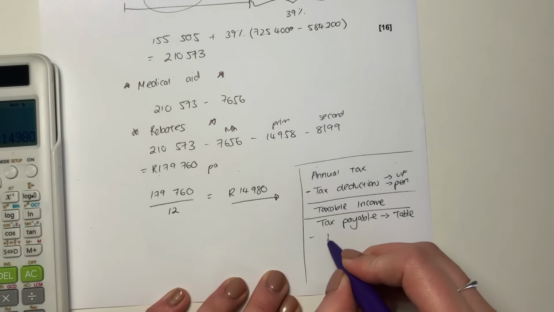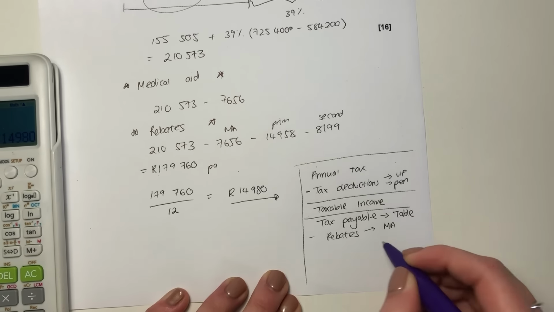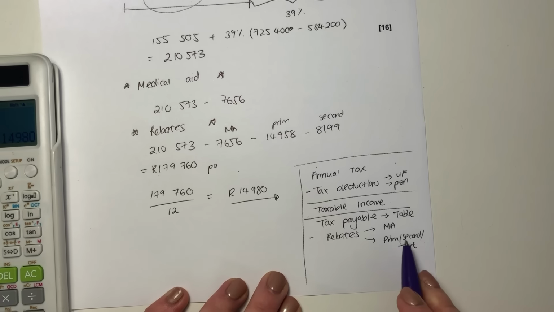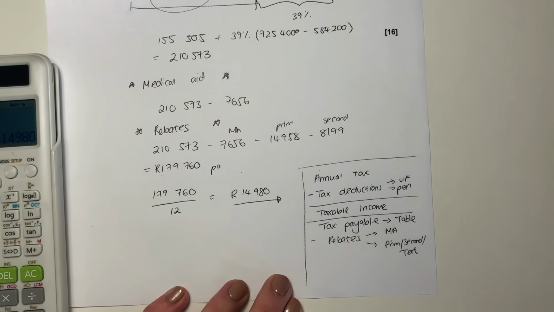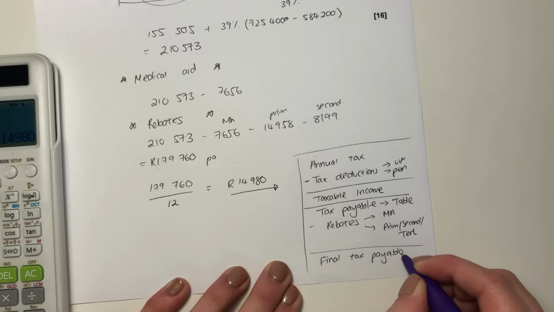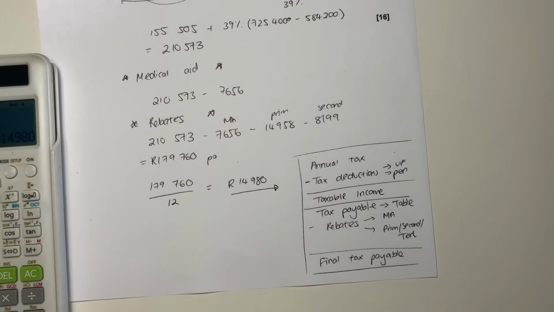After that, then you have to subtract rebates. And there's two types of rebates. There is the medical aid, and there's sort of the primary, secondary, tertiary. Sometimes here you'll just have primary if they're young. Sometimes you have secondary, like we had here. And sometimes if they're quite elderly, like if they're 77, you'd have to subtract each of those off, right? Then after that, you would have your final tax payable. Okay, and that's what you pay for the year. If they ask per month, you divide it by 12. Otherwise, you are done. It's a pretty standard question, not difficult, very formula based.